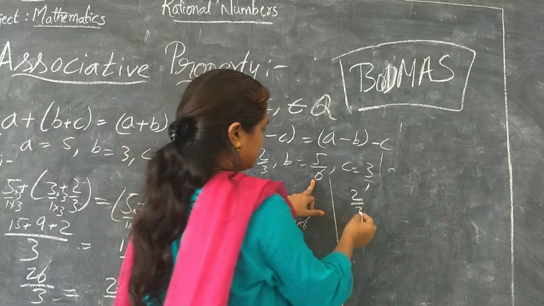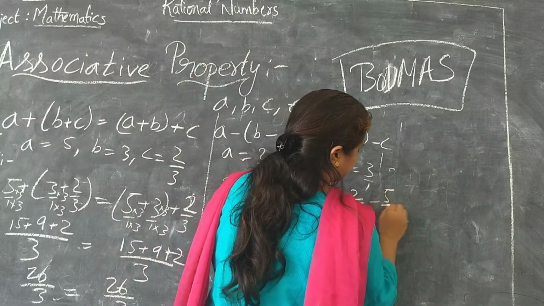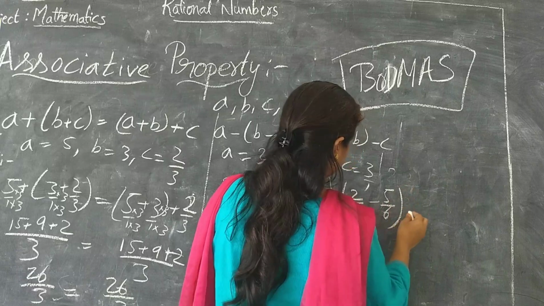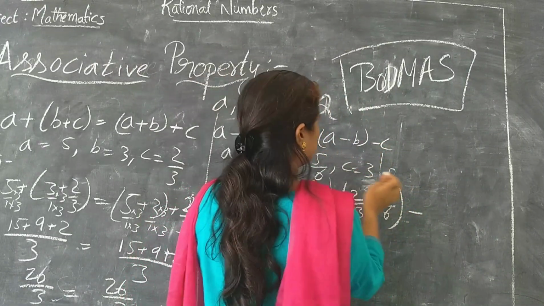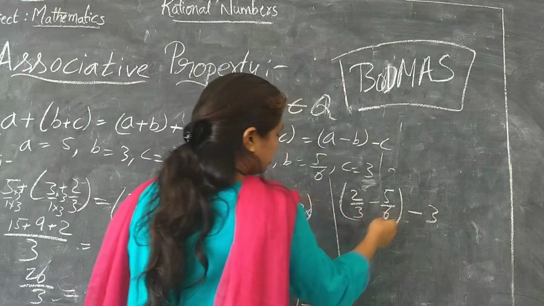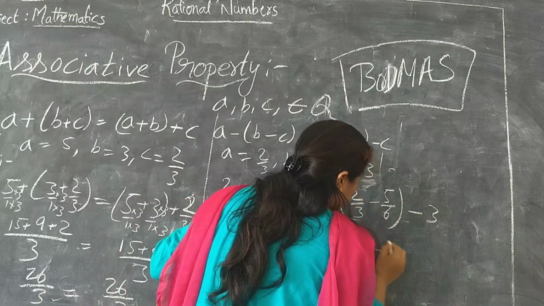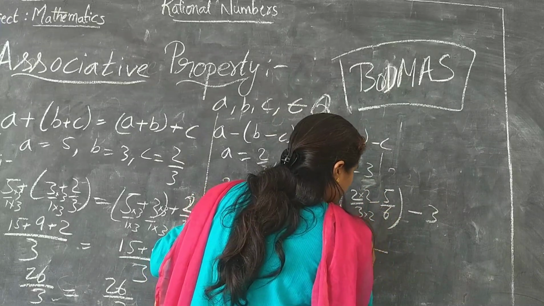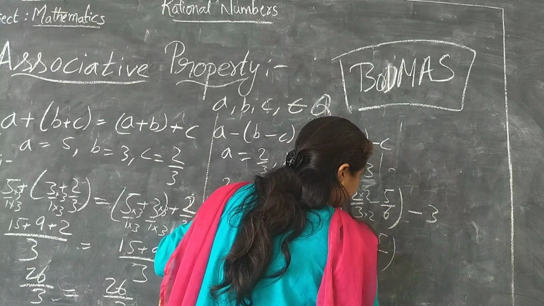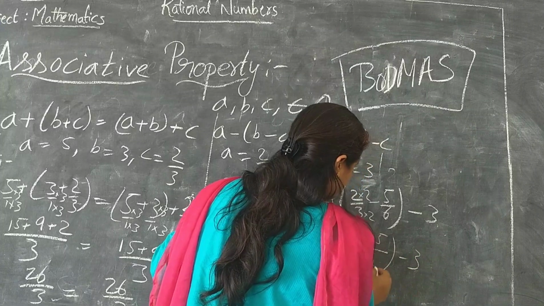And what is B? 5 by 6. Minus, what is C? 3. Again taking the LCM, 6, multiply with 2 on the numerator and denominator, 4 minus 5 minus 3.